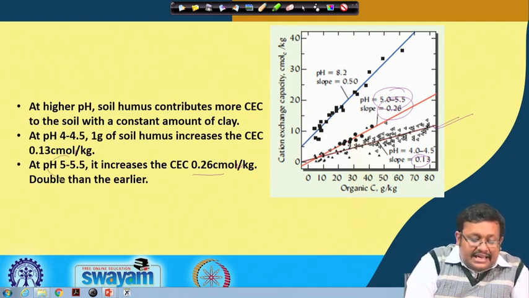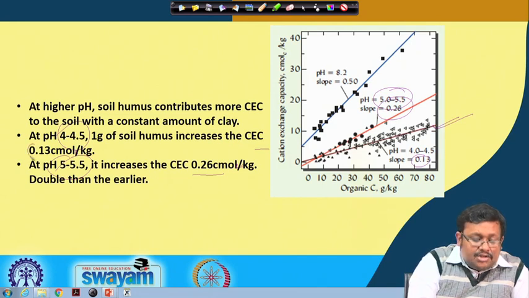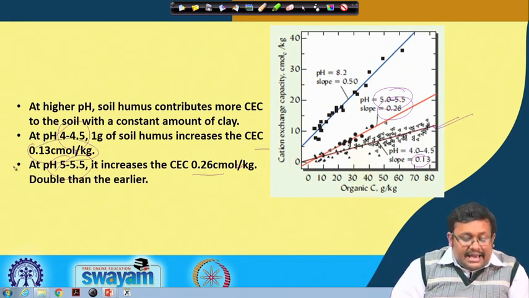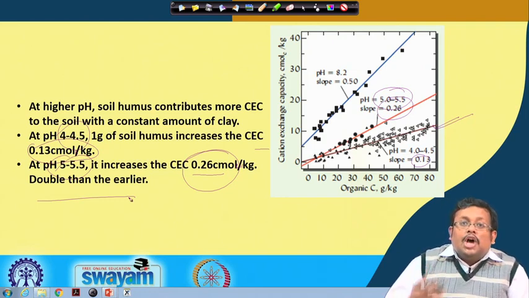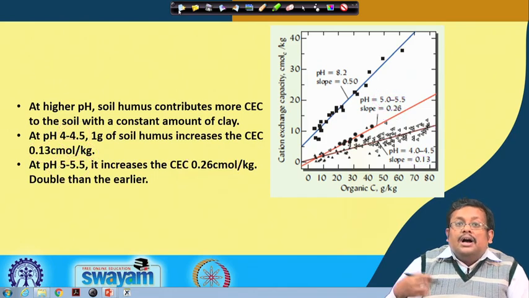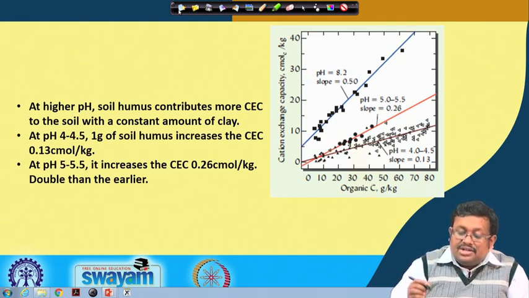We get a CEC increase of 0.13 centimole charge per kg for pH 4 to 4.5, whereas for pH 5 to 5.5, we get an increase of 0.26 centimole charge per kg, which is double the earlier. That re-establishes the fact that at higher pH, soil humus contributes more CEC in the soil with a constant amount of clay. That is a prerequisite: your clay has to be constant in both conditions.